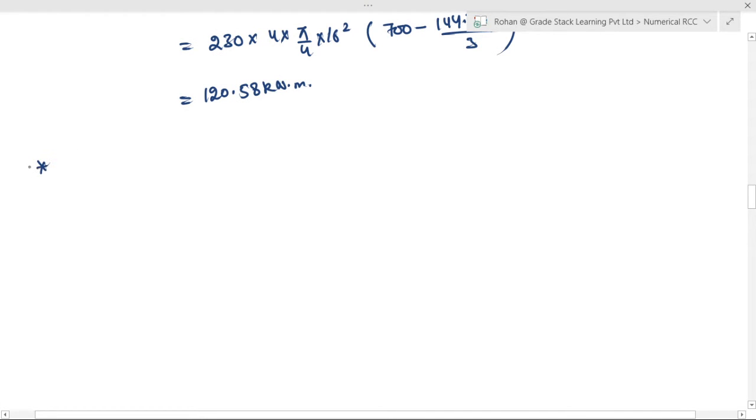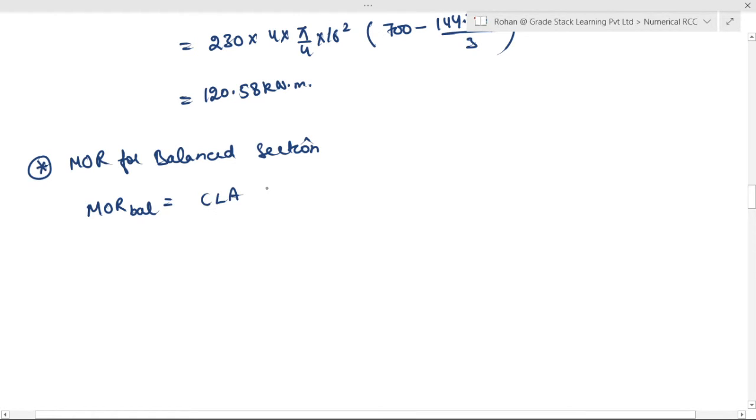So calculate the moment of resistance for the balanced section. For the balanced section, the moment of resistance will be equal to either C force into lever arm, or it can be written as T force into lever arm. But we do not know the AST balanced, so take C force into lever arm, that is equal to sigma CBC by 2 into B into XC into (D minus XC by 3).